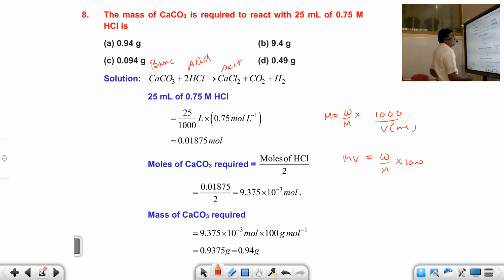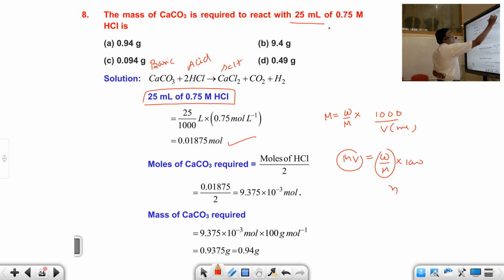Weight by molecular weight, 25 ml into 0.75. So you multiply 25 into 0.75. I hope you are very clear. You can also do it like this. Number of moles is equal to MV by 1000. Weight by molecular weight is number of moles. So M into V by 1000, you got the moles. I hope you understood.